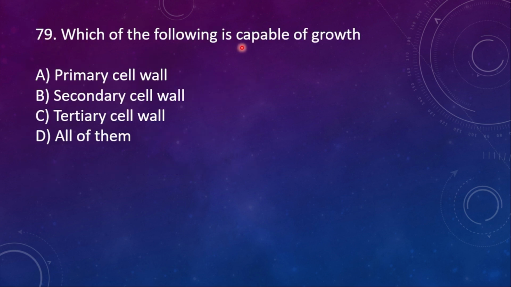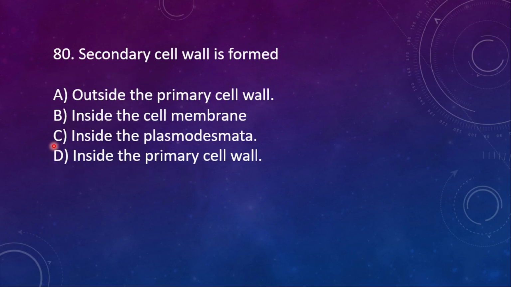79. Which of the following is capable of growth? Option A. primary cell wall, B. secondary cell wall, C. tertiary cell wall, D. all of them. So here the right option is A, primary cell wall. 80th question.